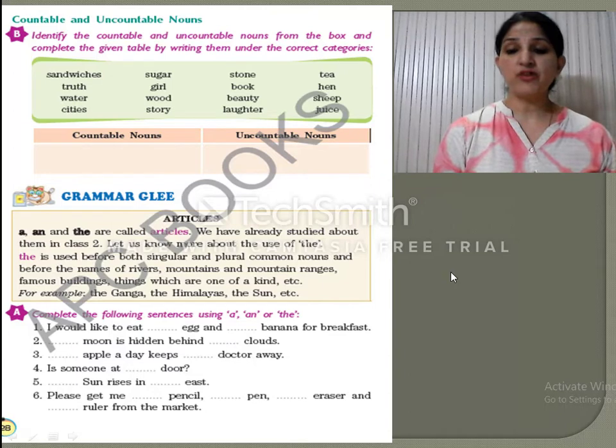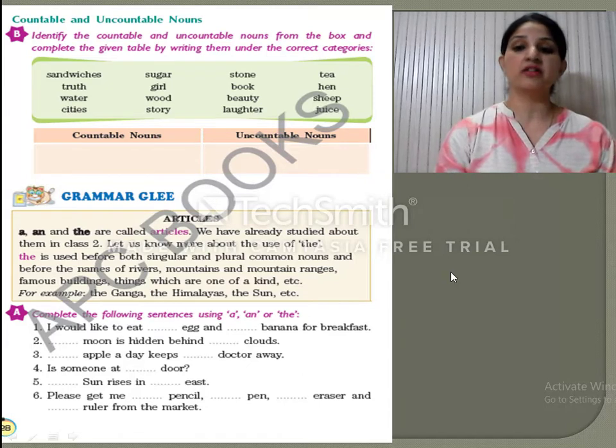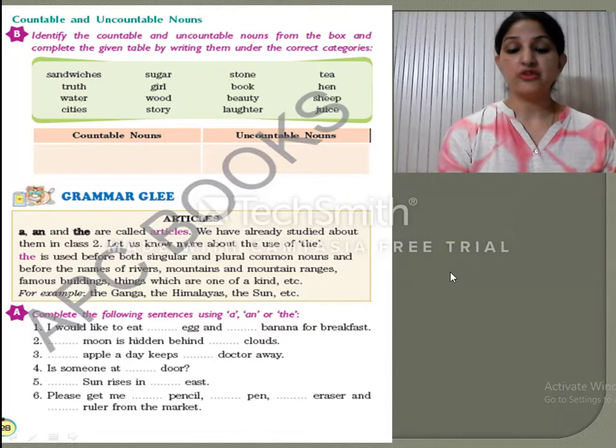But some nouns are such that we cannot count them. Like we cannot count water, can we? Or can we count sugar? Or can we count tea? No, we cannot count certain nouns. So you have to tell which are the nouns that we can count and which are the nouns that we cannot count. Here you can see the first one is sandwiches. Yes, sandwiches we can count. Truth. Can we count truth? No, we cannot count truth.